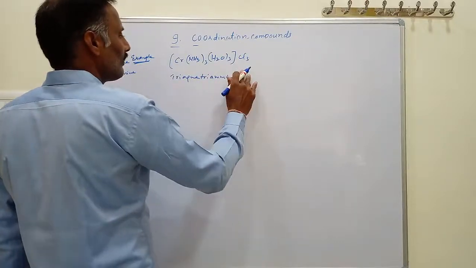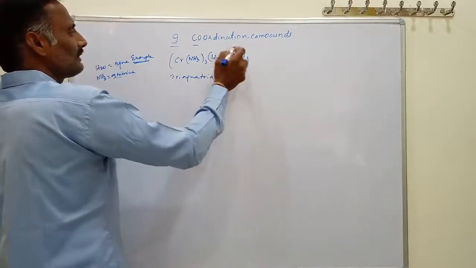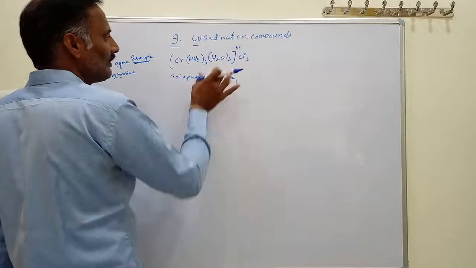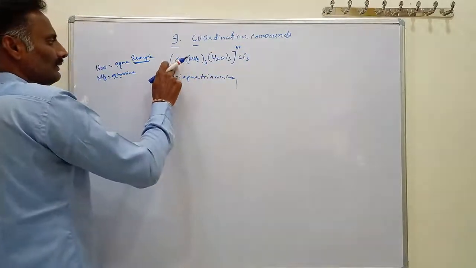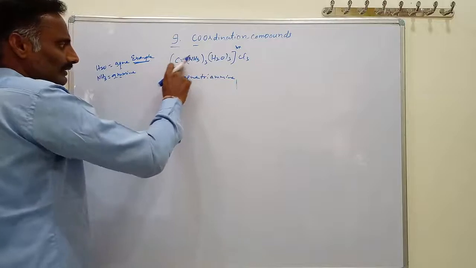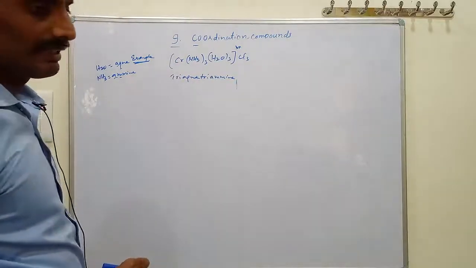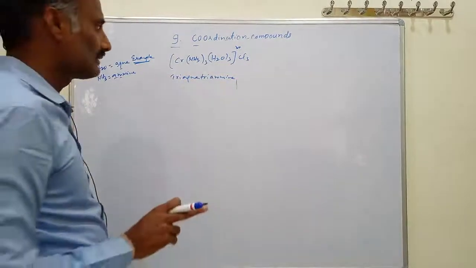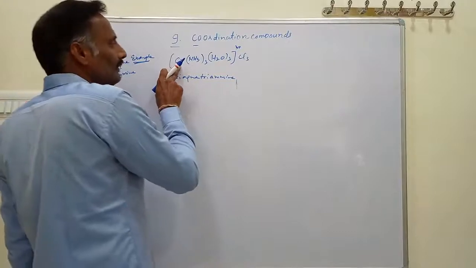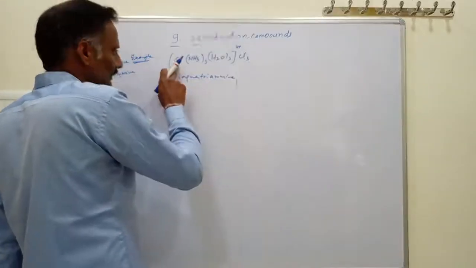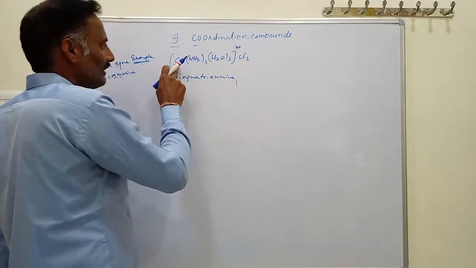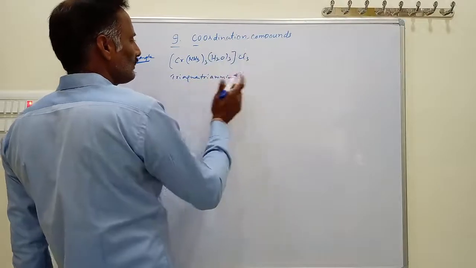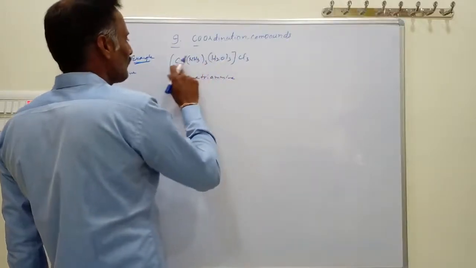What type of complex is this? This is a cationic complex. For a cationic complex, we use the English name of the metal; we are not using Latin names. The Latin name of the metal is used only for an anionic complex. If the complex is anionic, use the Latin name of the metal; if cationic, use the English name. So this is chromium: triaqua, triamine, chromium.